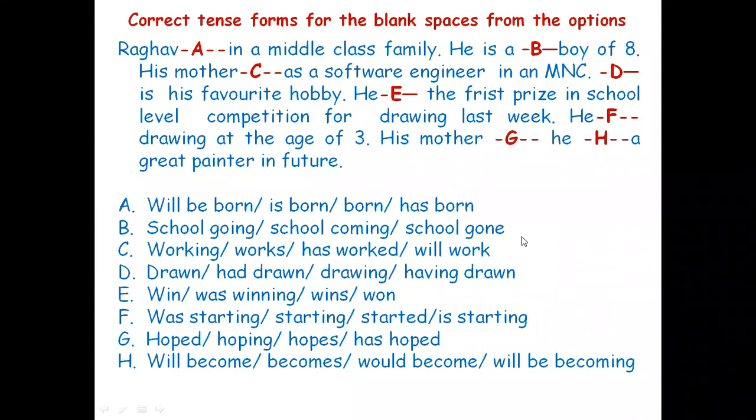First, give importance to mastering the exercises found in the textbook, and then go elsewhere for additional exercises. Now, correct tense forms for the blank spaces from the options.